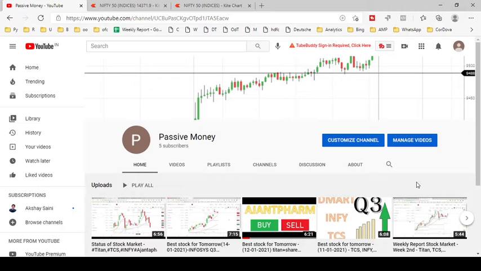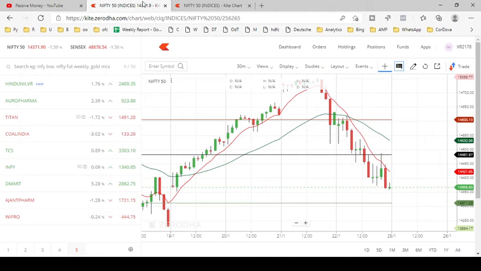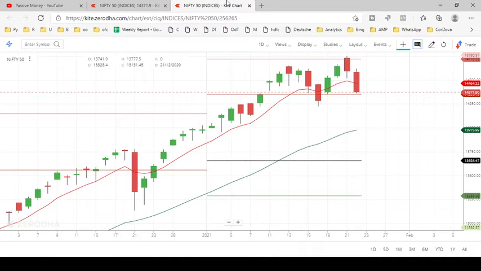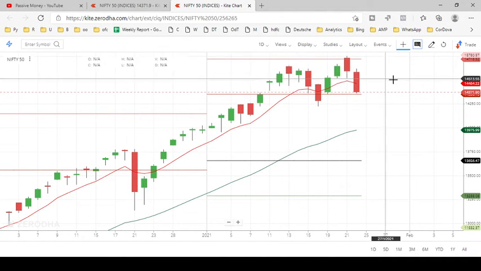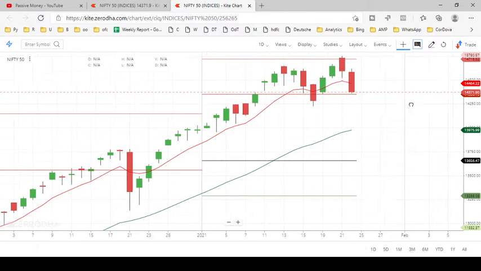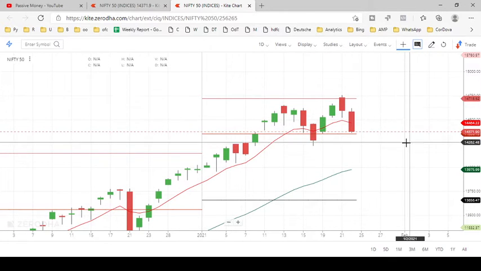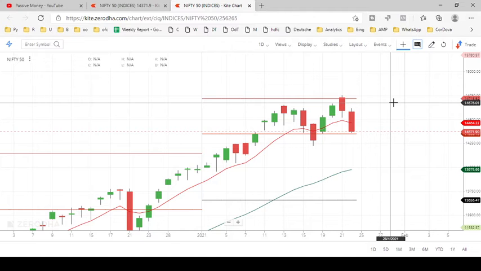Welcome to Passive Money. Today I will explain about the Nifty, and what the next view will be. We have already reached 14,371. I explained in the last video about the Nifty. The Nifty is doing a kind of consolidation. Suppose we break these two lines, what will be the next view?